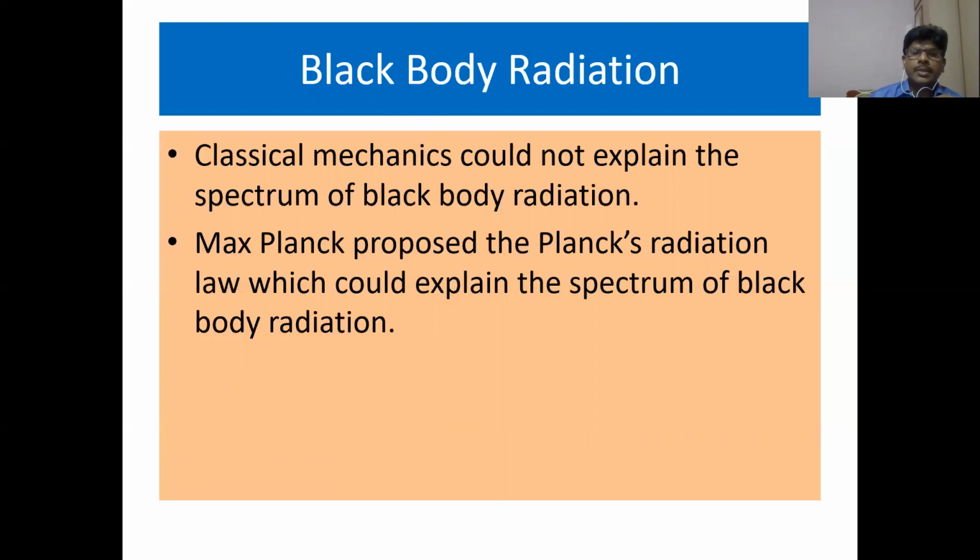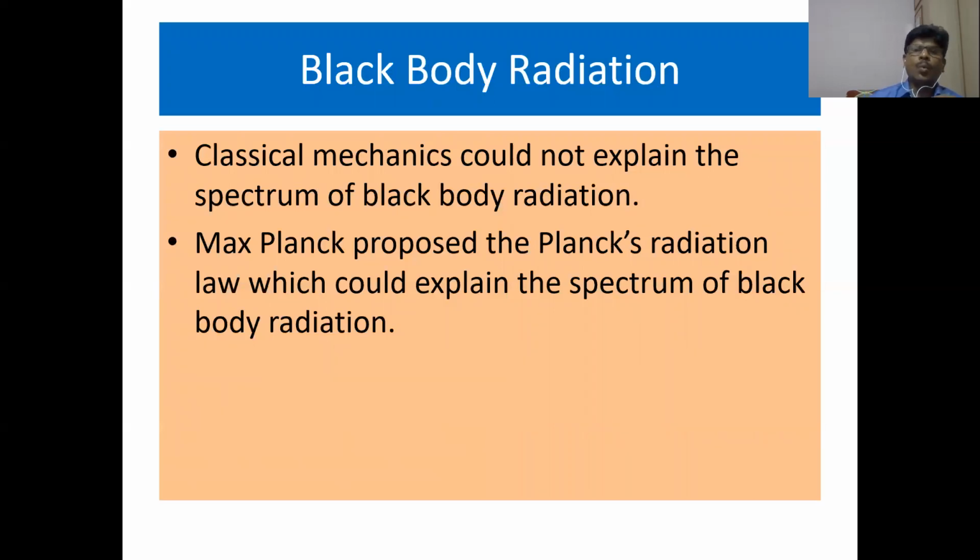Now, just recollecting what we have studied in this lecture, we have basically seen the difference between classical mechanics and quantum mechanics. Classical mechanics deals with macroscopic particles, whereas quantum mechanics deals with microscopic properties of particles.